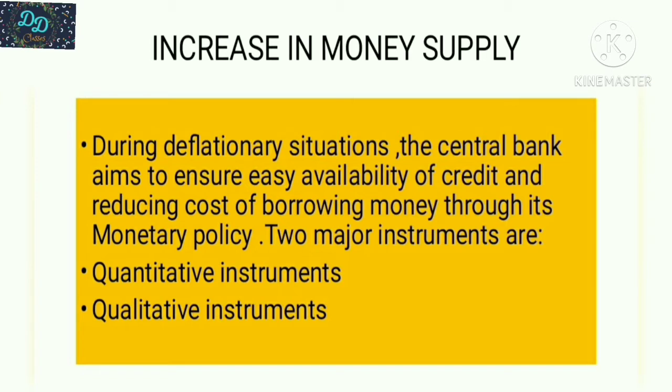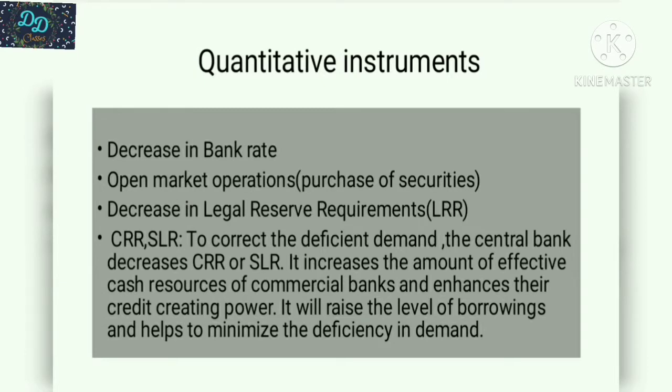Under the quantitative instruments, first is decrease in bank rate, next is open market operation, that is purchase of securities, and third is decrease in LRR. First one is decrease in bank rate. Bank rate refers to the rate at which the central bank lends money to the commercial banks as the lender of last resort. During deficient demand, the central bank reduces the bank rate in order to expand credit. So it leads to a fall in the market rate of interest, which induces people to borrow more funds, and automatically leads to an increase in aggregate demand.